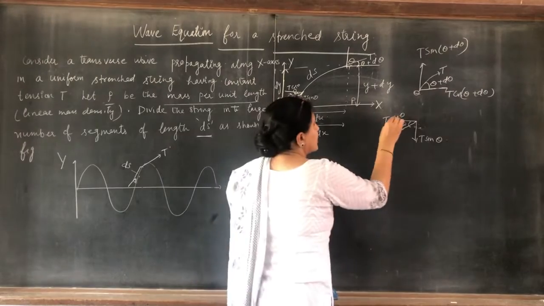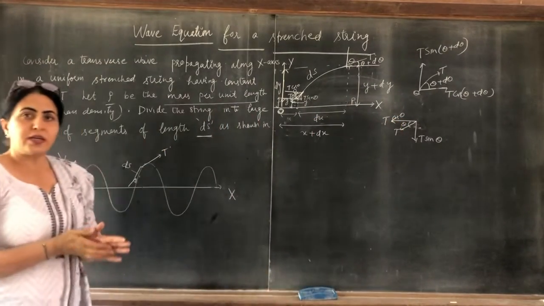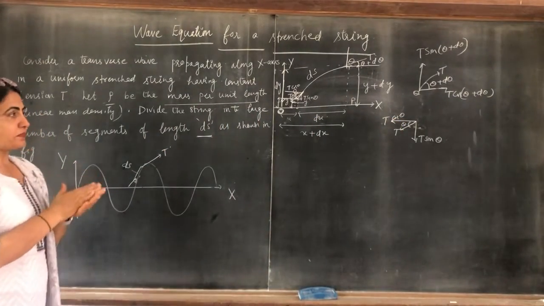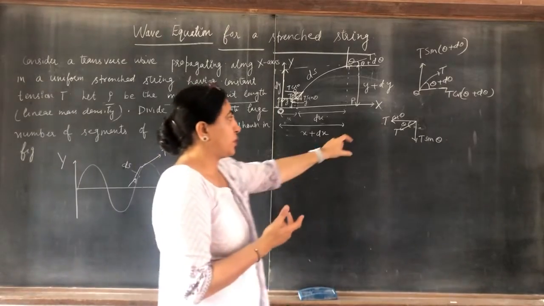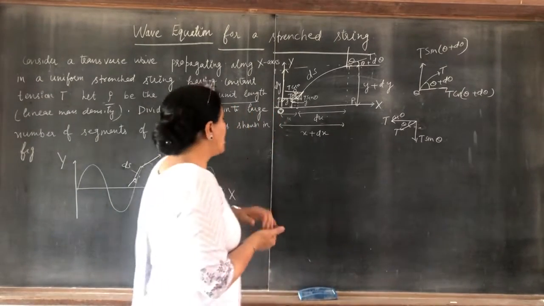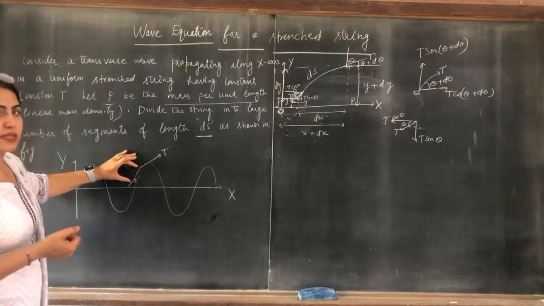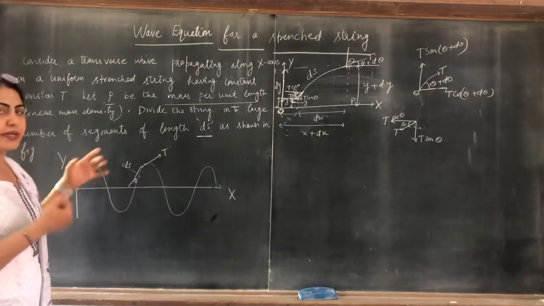Clear? We resolve the tension into two parts because we are taking a small line segment, which you can take at any point.